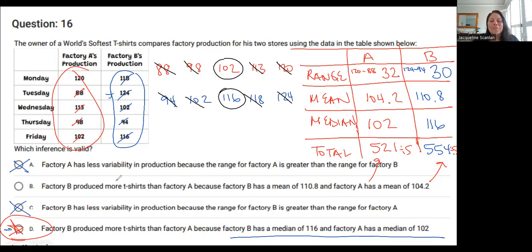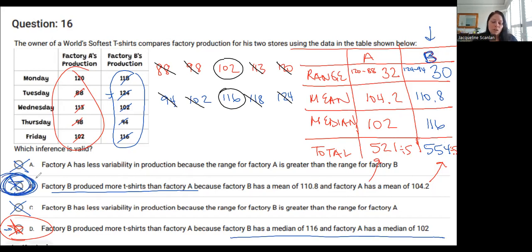All right, let's look at answer choice B. It says factory B produced more t-shirts than factory A. That part's true. It produced 554, which is more than 521, because factory B has a mean of 110.8 and factory A has a mean of 104.2. Guys, that one's true too.